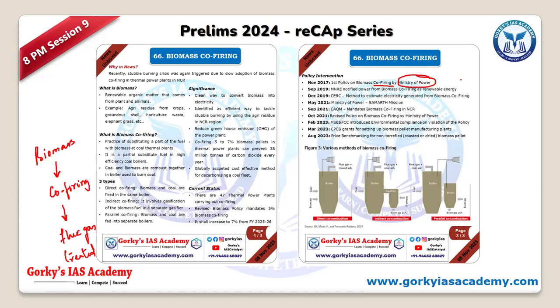And in the same way we have various other policies, and you can also see the prices are fixed for biomass pellets and so on. Especially under the Smart mission, we are using this biomass co-firing.